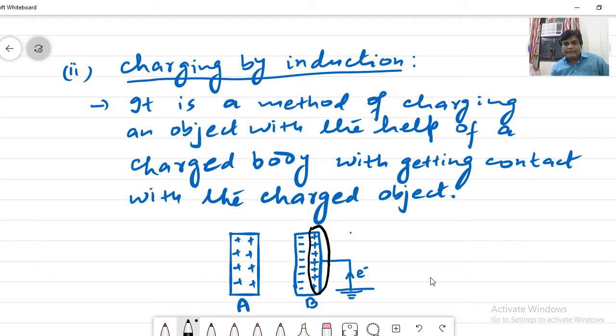Now object B has only negative charges on it near this surface.